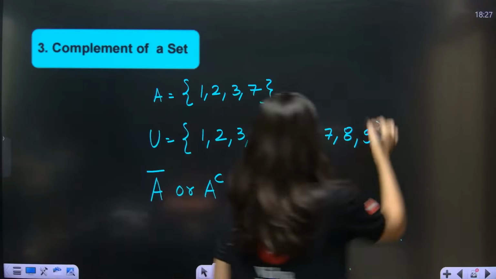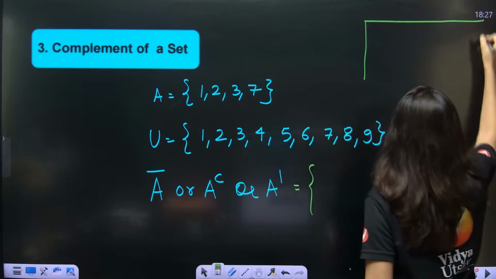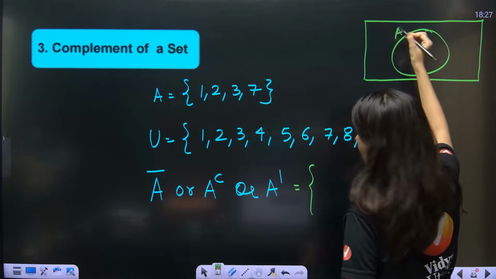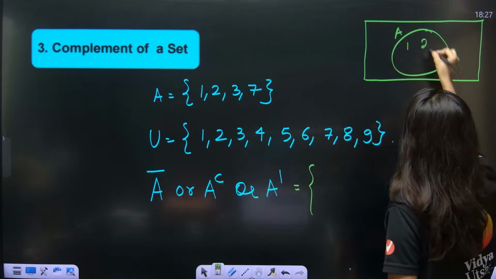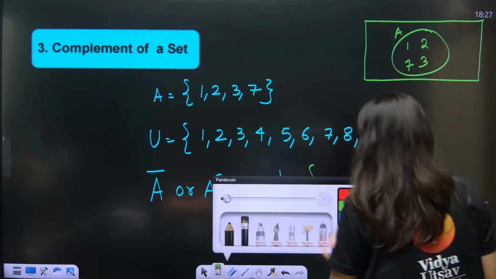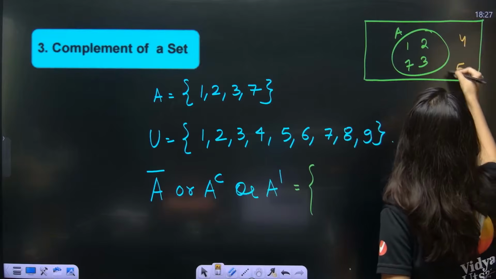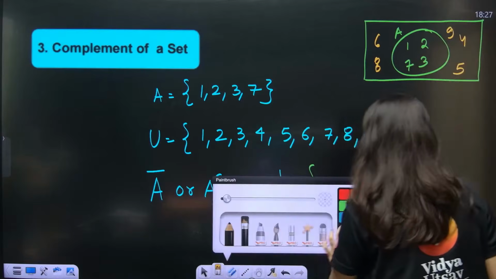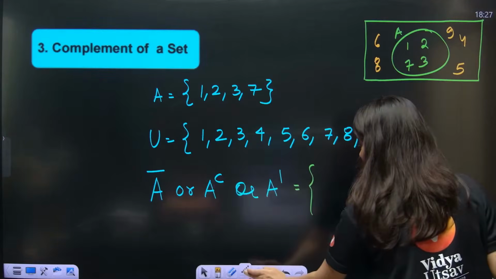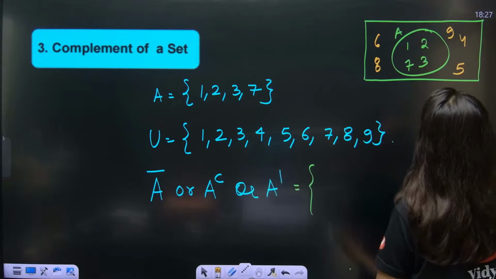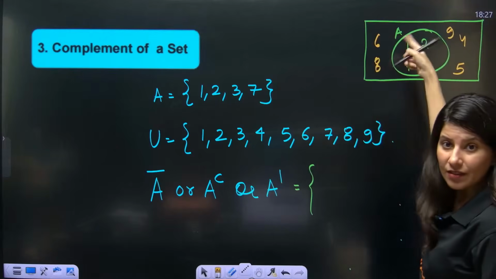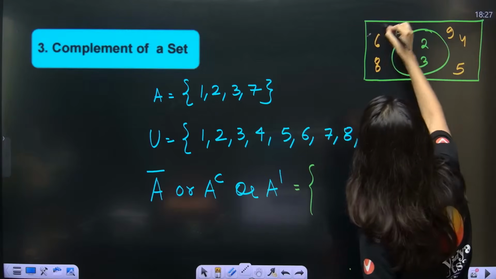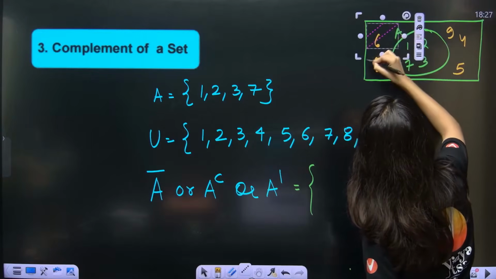So if I draw a Venn diagram, only one set is there, which is set A. It will have 1, 2, 3, 7, and outside it 4, 5, 6, 8 and 9. A complement means that you have to leave A. This is your set A. Except set A. Can anybody tell me what will be there except set A?